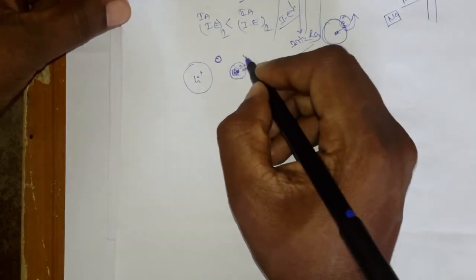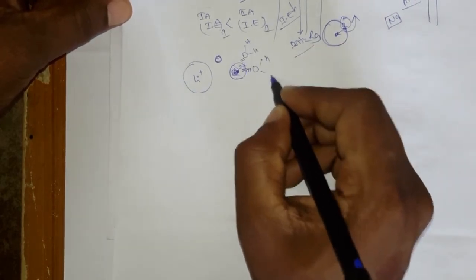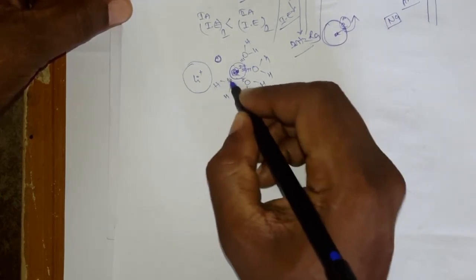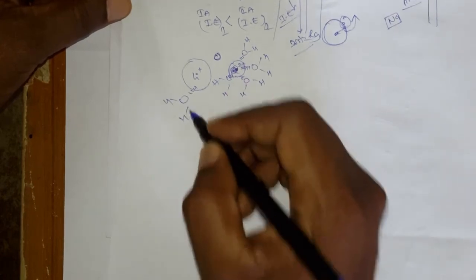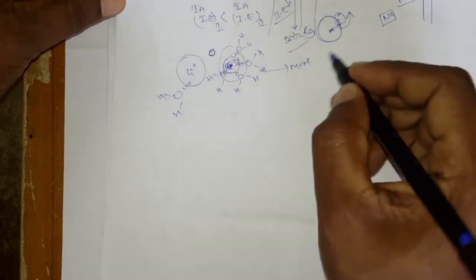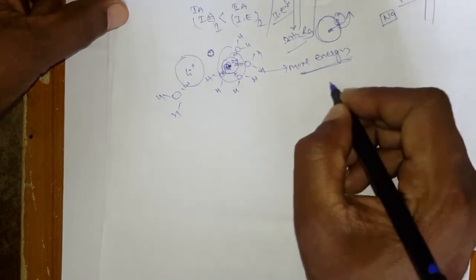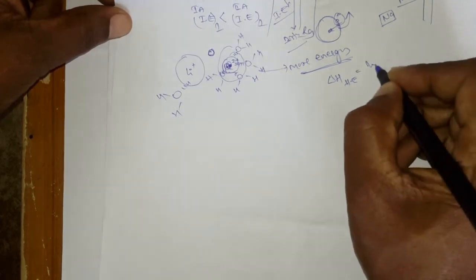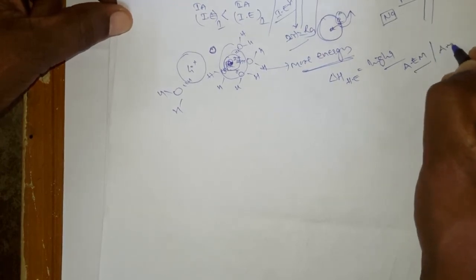When you dissolve it in water, the water will come very close and form attractions with the beryllium ions, and these attractions are a little bit stronger than the corresponding attractions with lithium. That is the reason it releases more energy. The alkaline earth metals release more energy, so the delta H of hydration enthalpies are higher for the alkaline earth metals compared to the alkali metals.